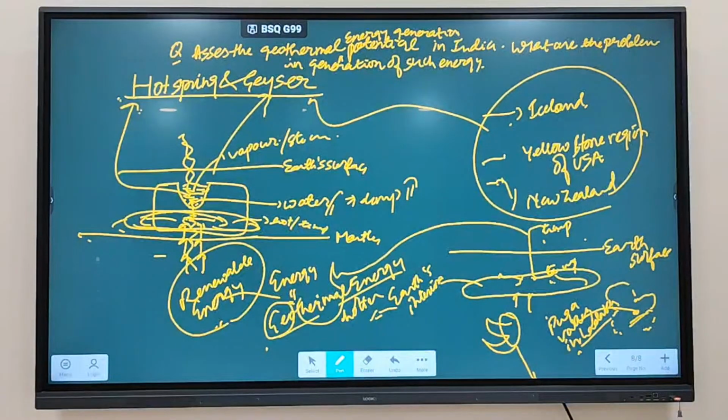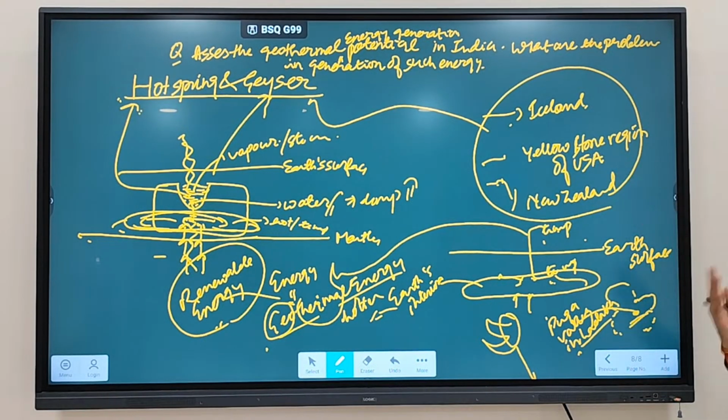Hot spring geysers are present in Ladakh, sir. No, hot spring and geysers are not present in Ladakh. In India, no. India does not have much region of volcanic eruption. We have Andaman and Nicobar, that is a volcanic island, only that is prone to volcanic eruption. Rest of the regions are not prone to volcanic eruption. So that's why we do not have much of hot spring and geyser concept. If this would have been there, geothermal energy could be easily generated.